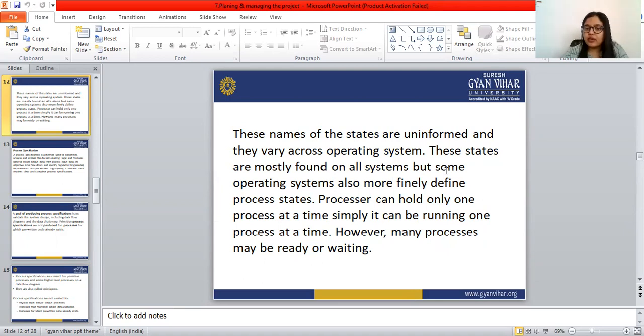The processor can hold only one process at a time. Simply, it can be running one process at a time.